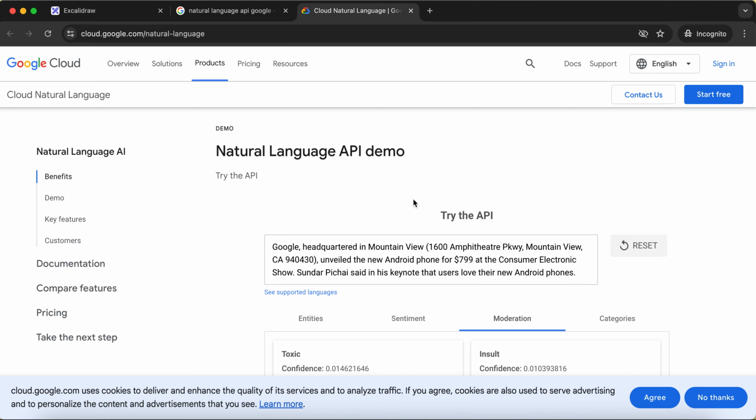And this is how any company, any organization can have machine learning capabilities in their application without having the machine learning skill set or any expertise to build the models in the machine learning area, right? So that's it for this particular video, guys.